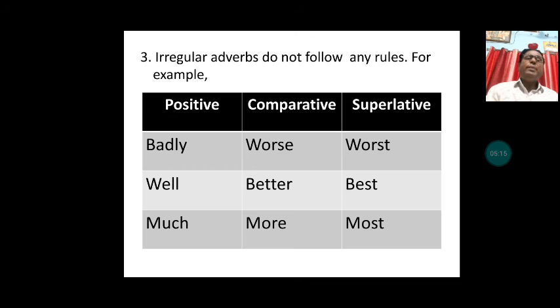Here we have some other ways to change adverbs from positive to comparative and superlative. There are some adverbs which are irregular. These are called irregular adverbs, and they do not follow any rules. When we change them into comparative and superlative, the word completely changes.